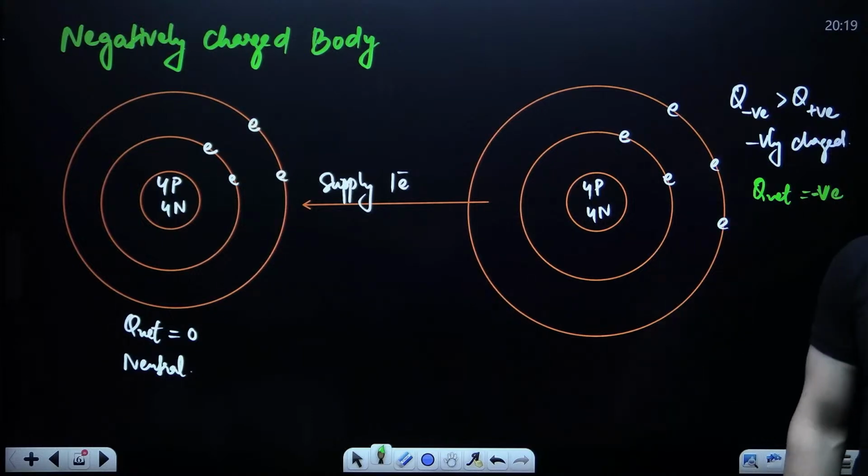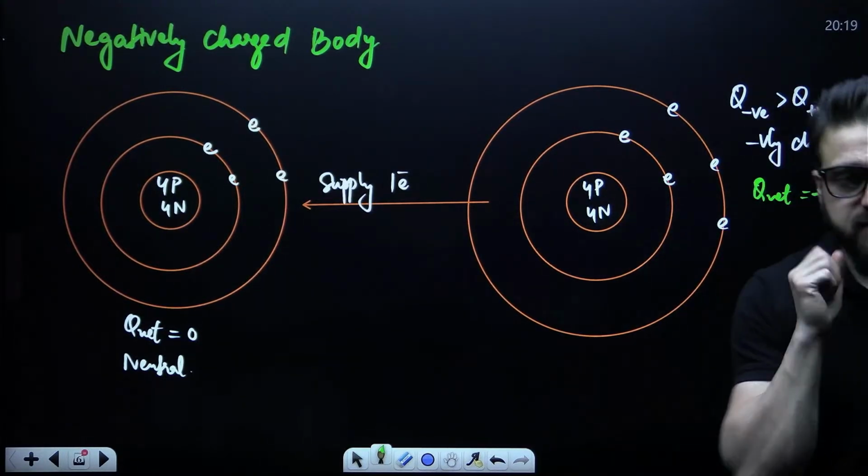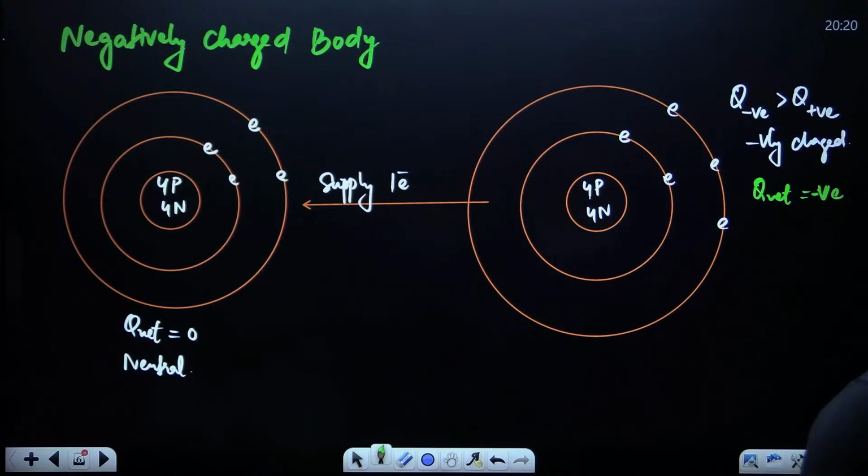Guys, if you ask me, sir, why can't we remove and add the proton? Protons are inside the nucleus. It is very difficult to remove and add the proton when it comes to an atom. So that's why we keep on adding or removing the electron only.